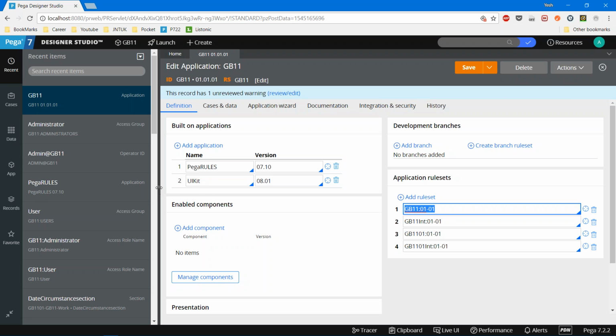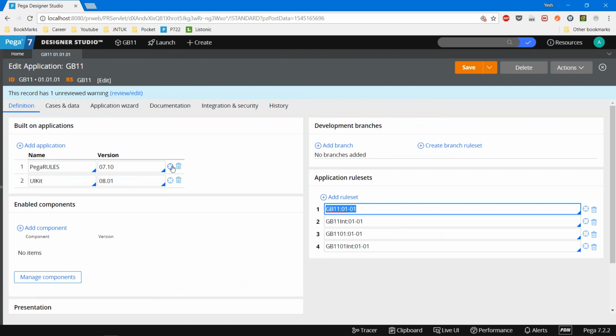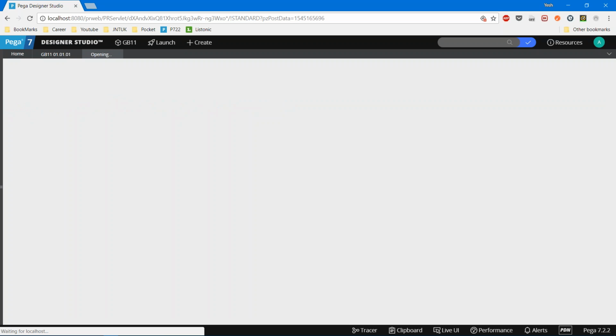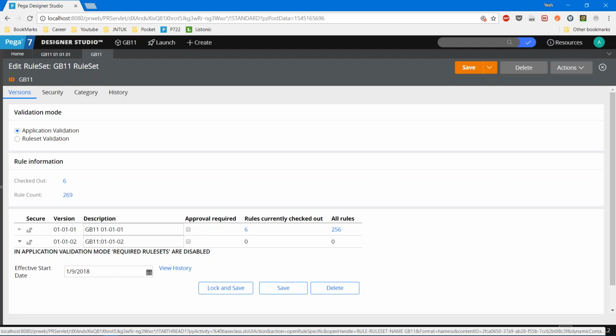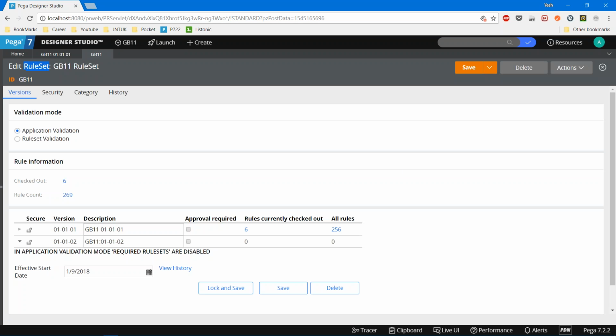What is the circle thing going to do? It is going to open that particular rule. So I'll simply click on this. See, it is opening one rule. Which rule is it opening? How will you identify which rule you are seeing? In the heading, whatever is there before the semicolon is the rule type that we are seeing.